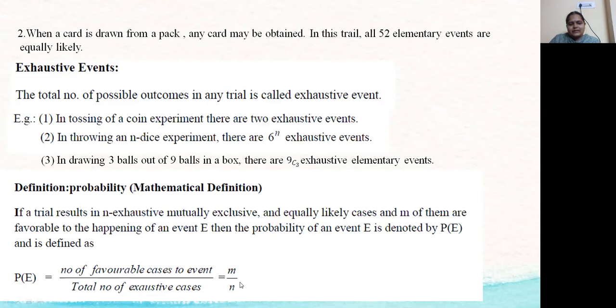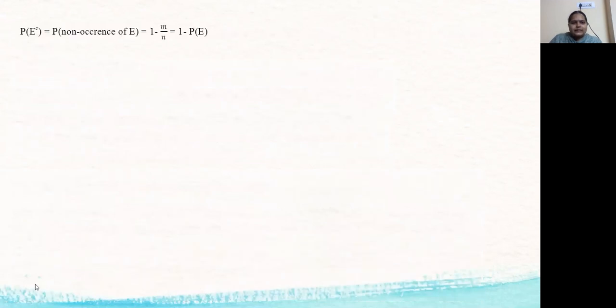Suppose we take the example of tossing two coins at a time. In that case, the total number of exhaustive cases is 4: HH, HT, TH, TT. So n is equal to 4. Now, if we consider the event of getting 2 heads, how many times will we get 2 heads? Only one time. So the m value is 1. 1 by 4 will be the probability of getting 2 heads in tossing 2 coins at a time.